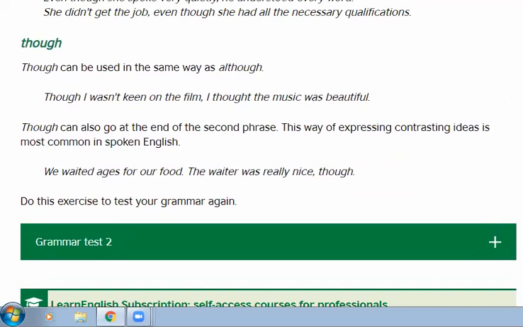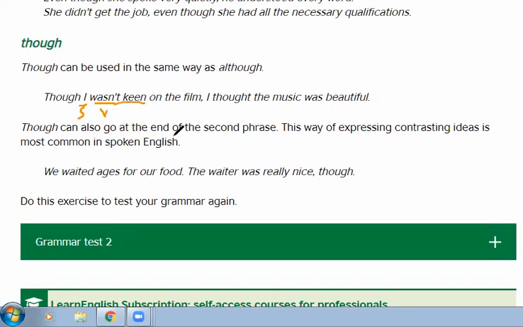Though. Though can be used in the same way as although. Though I wasn't keen on the film, I thought the music was beautiful. Again, subject, verb.